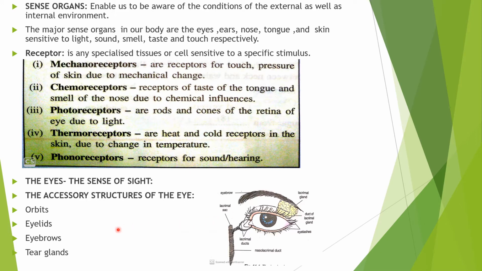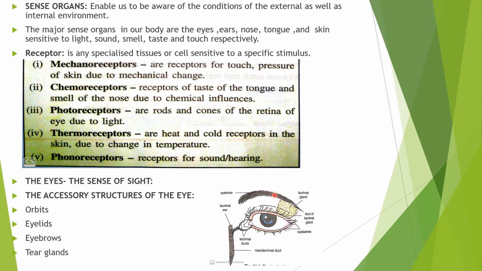Next part is eyebrows. These eyebrows are virtually not a part of the eye, yet they are also protective.